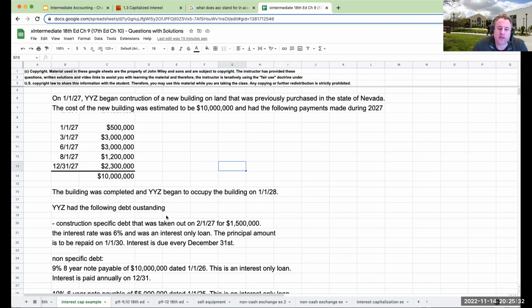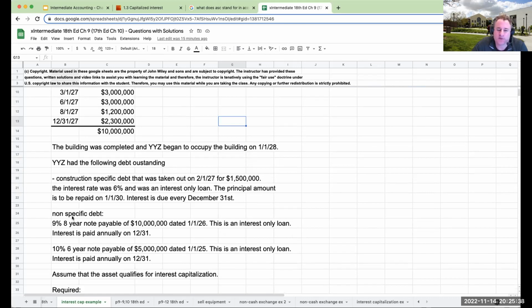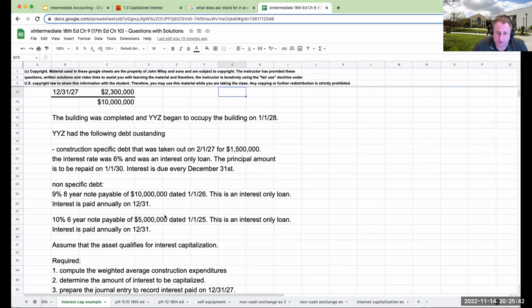YYZ had the following debt outstanding. So we had specific construction debt for 1.5 million. We had non-specific debt over here of 10 million, non-specific debt of 5 million, and assume that the asset qualifies for interest capitalization. So what do we know?